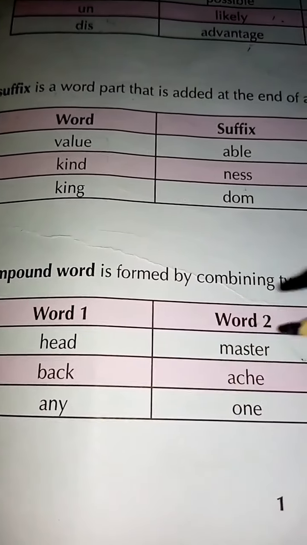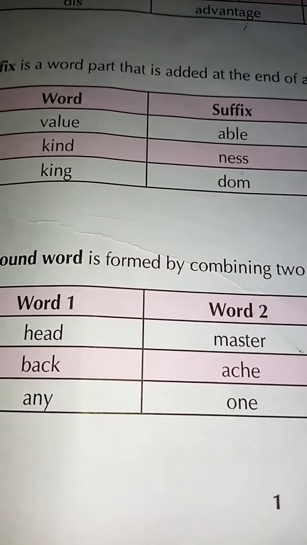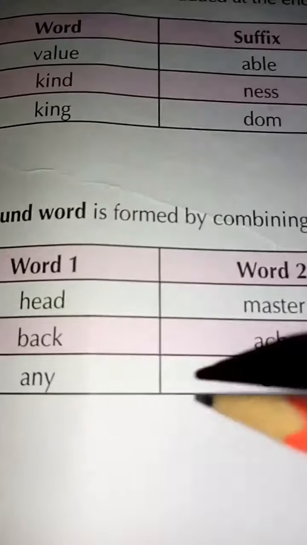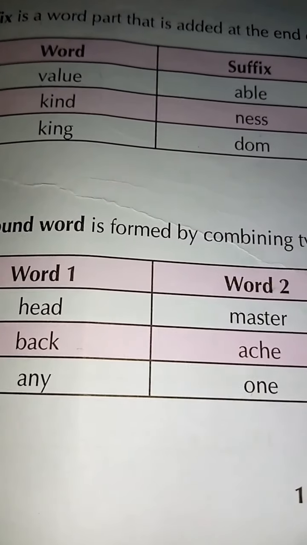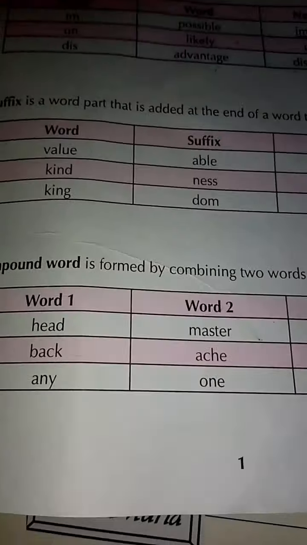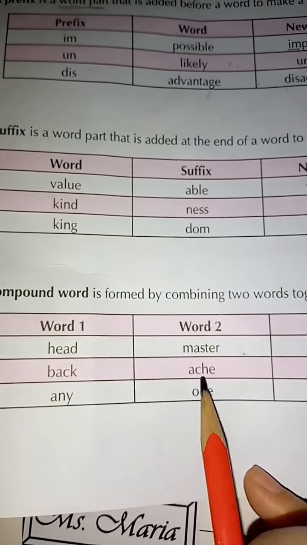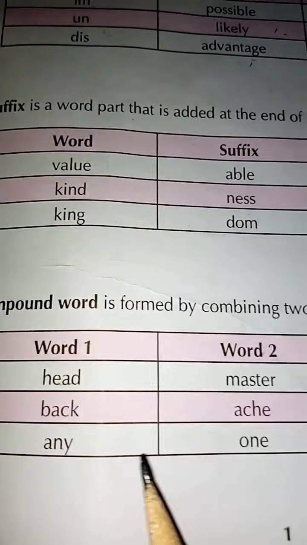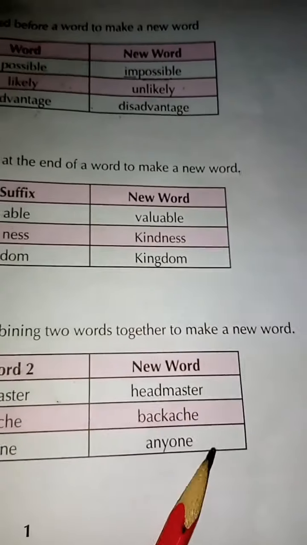Then when we are going to add these two words, head and master, it will form a new word that will be headmaster. Then we have back, ache. Back ache will be backache, ठीक है. Anyone, it will form anyone, ठीक है.